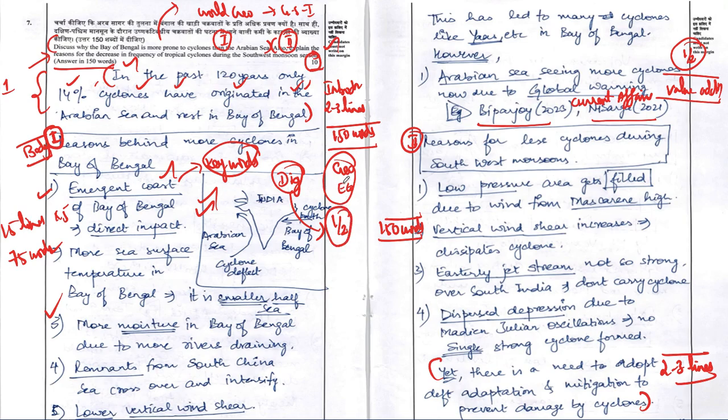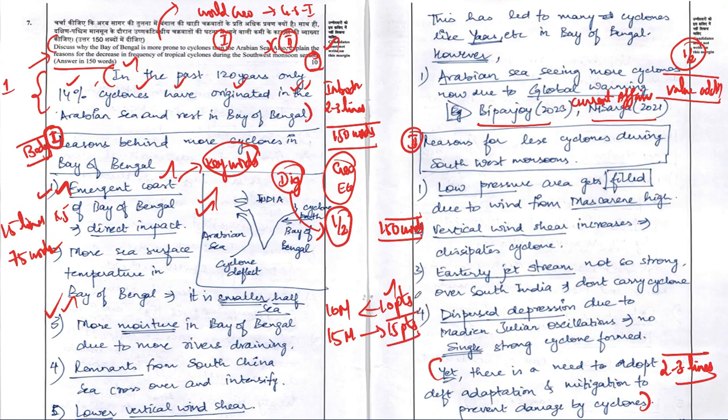So overall, if you look at this particular topper and count the total number of points he has written for this particular question, he has written overall 10 points, and this is a 10 marker question. I would suggest you also write, whenever a 10 marker question is asked, a maximum of 10 points, and whenever a 15 mark question is asked, try to come up with a maximum of 15 points in the exam hall.